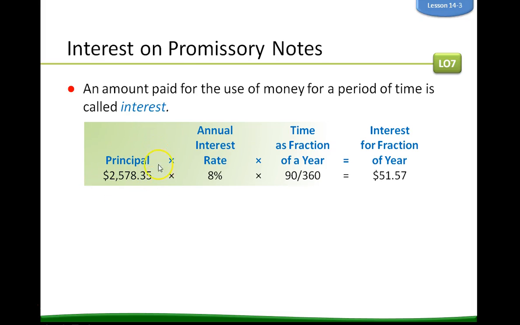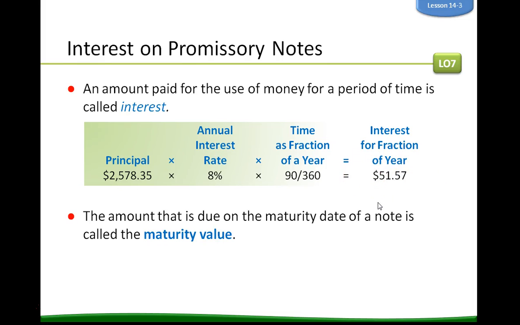We have a principal amount. Our interest rate is 8%. 90 over 360, that is time as a fraction of a year. So it's only a 90-day note. It has to be a fraction of a year because we said this was an annual interest rate. So the amount times 0.08 times this division, that's the interest that they're paying on that note.